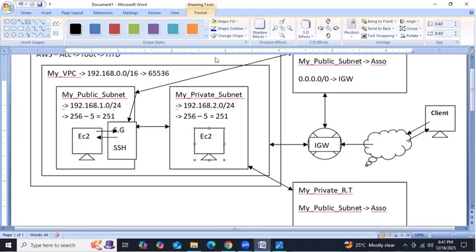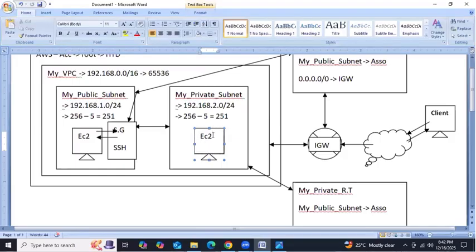Can we access this EC2 instance? It's possible. Can we access this other one? We are unable to access it. Then how do we access it? Here I'm deploying databases, installing a DB server in this instance. Because of security, we kept the databases in the private subnet. So how do we access it? With the help of this machine.